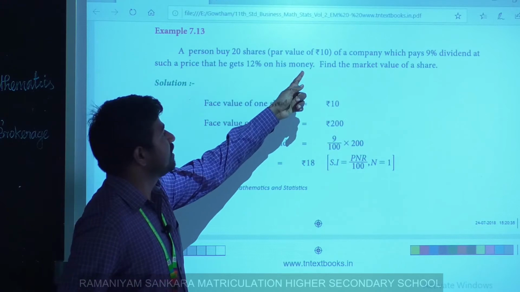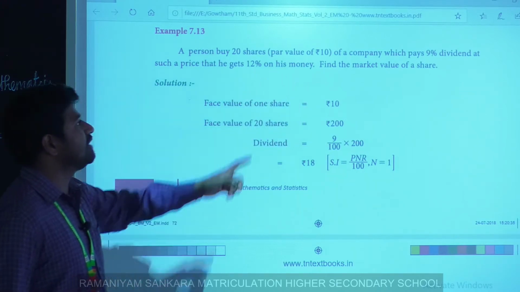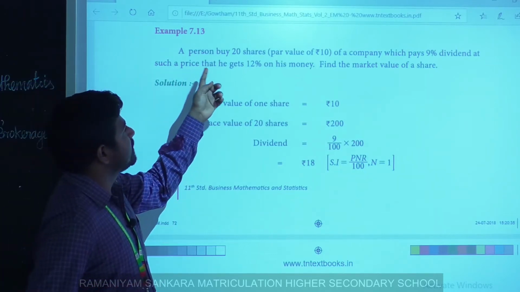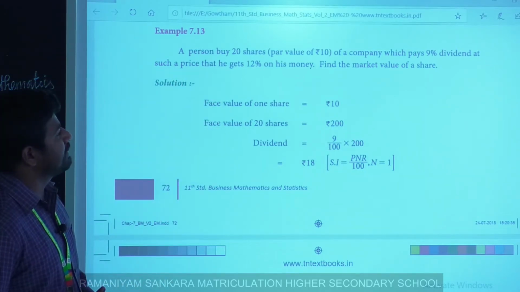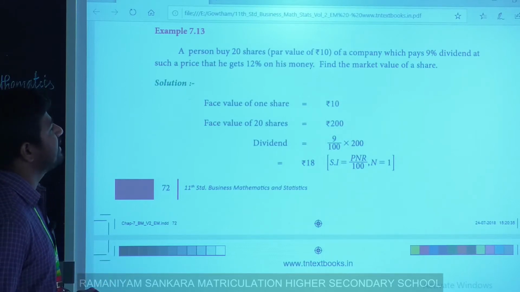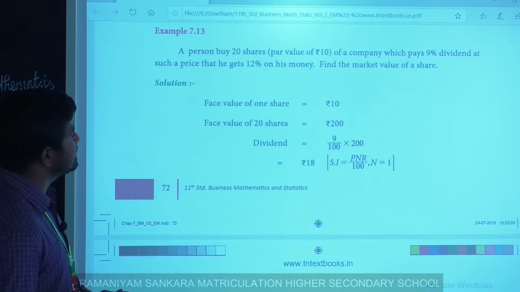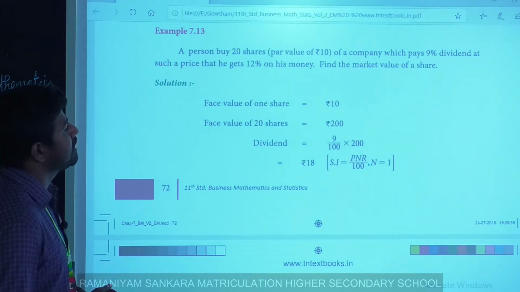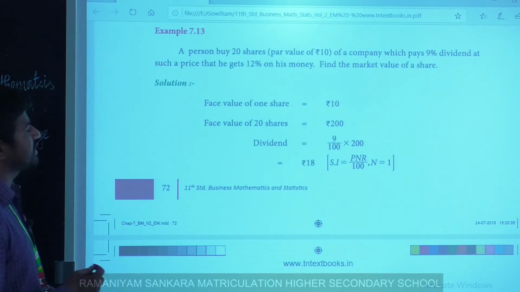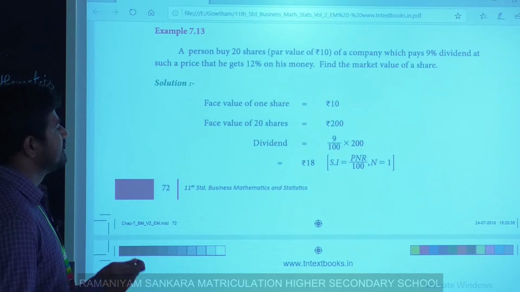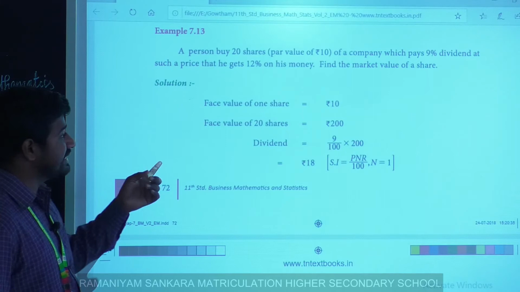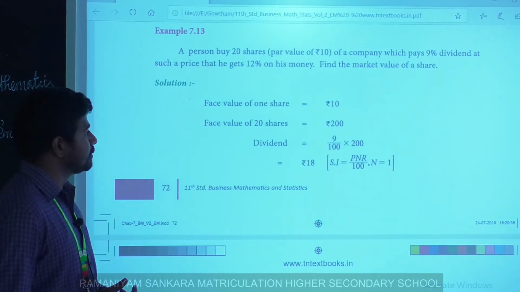Next, a person buys 20 shares. Here par value is rupees 10. Par value means original value or face value. So a person buys 20 shares of a company which pays 9% dividend at such a price that he gets 12% on his money. Find the market value of a share. First, face value of one share is rupees 10. Face value of 20 shares equals 20 into 10, 200 rupees.